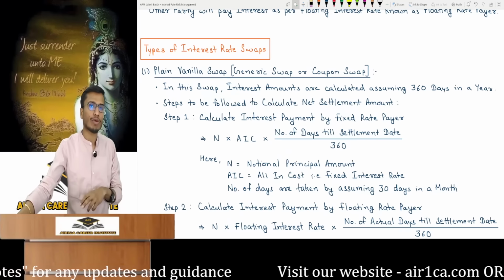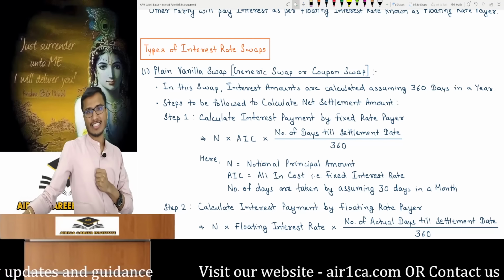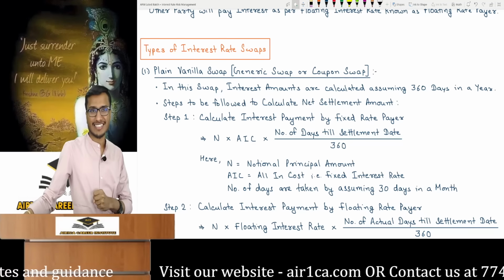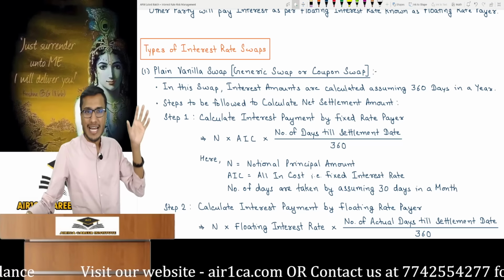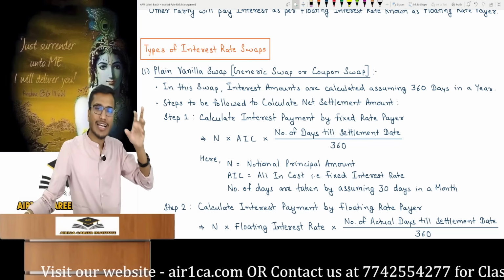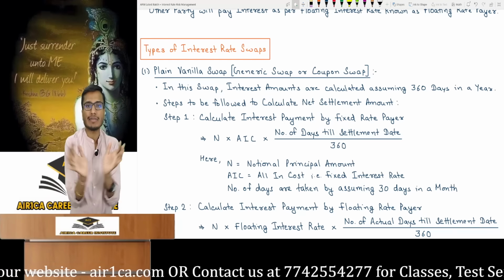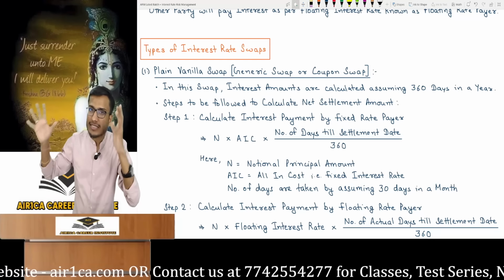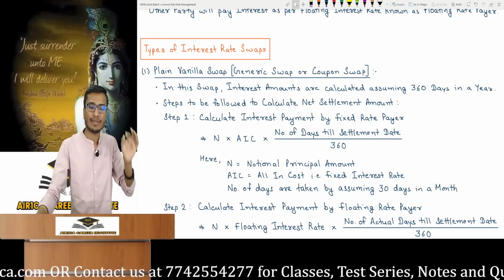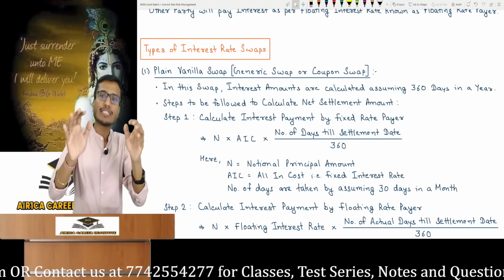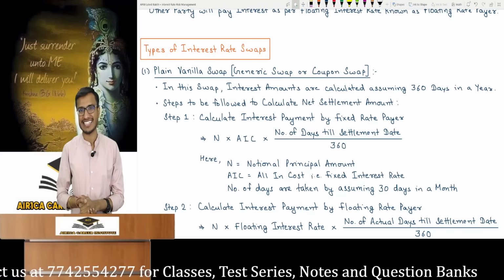The first is the plain vanilla swap. Hearing vanilla reminds you of ice cream, right? You will think of ice cream after hearing this plain vanilla swap. It is also called a generic swap or coupon swap, and my friend, I will explain its plain vanilla name like ice cream. See, the plain vanilla swap is a general purpose swap that is commonly done in the market. If you generally do an interest rate swap in the market, it will be this contract which is called a plain vanilla swap, a generic swap. It's also simply called a coupon swap and is generally done in the market.